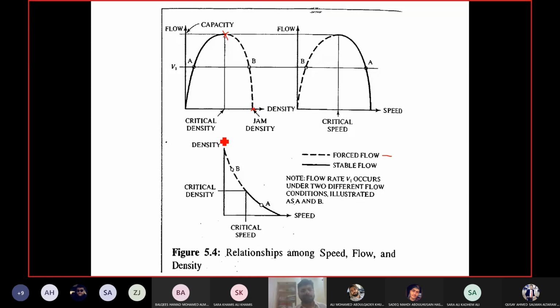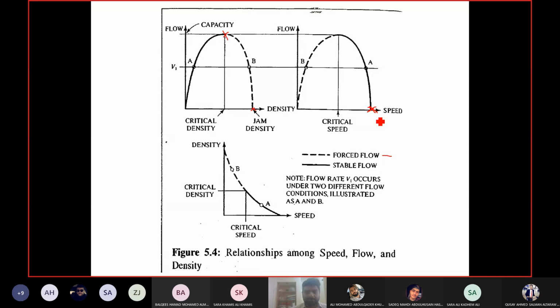Then let us discuss the second curve, which is between flow and speed. Now I will start from the right hand side. The flow can be zero, like I showed you in the first graph, when density is zero or when the density is maximum. So on the right hand side of this curve, the flow is zero because of zero density. Zero density means no vehicle on the road, so at that point the speed will be maximum. Anybody who enters can go at high speed, as there is no other car.